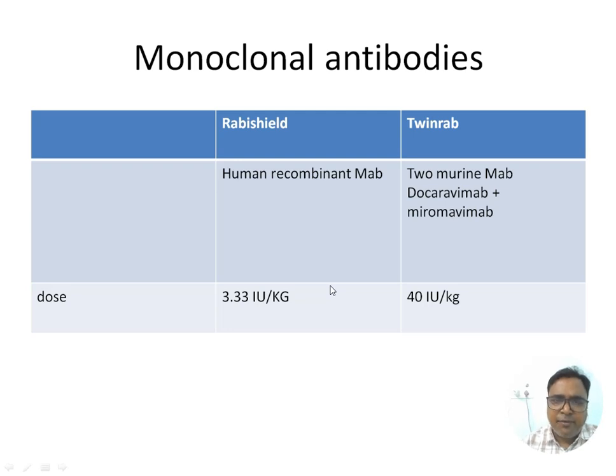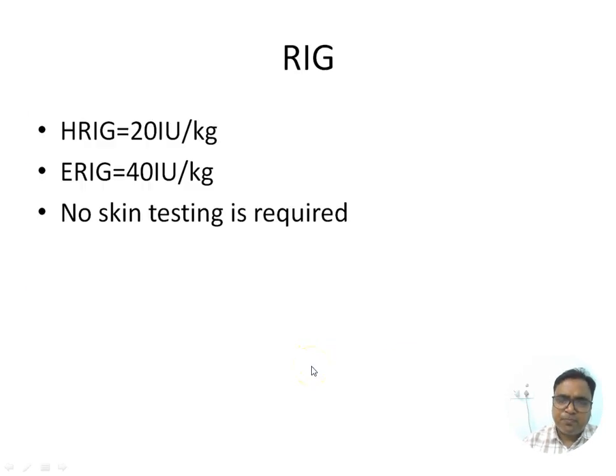Next, monoclonal antibodies. Two types, Rabishield and Twinrab. Rabishield is a human recombinant monoclonal antibody. Dose is 3.33 international unit per kg. In case of Twinrab, that is a 2-murine monoclonal antibody, docaravimab and miromavimab. Dose is 40 international unit per kg. Rabishield is 3.33 international unit per kg, but Twinrab is 40 international unit per kg. Both are monoclonal antibodies.